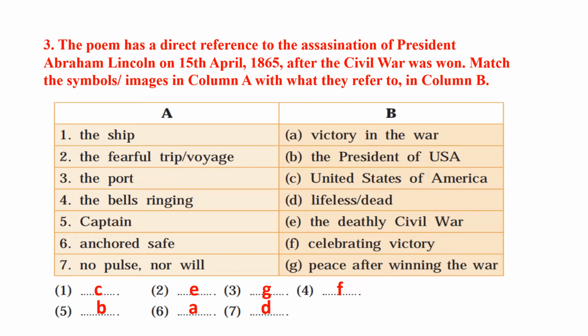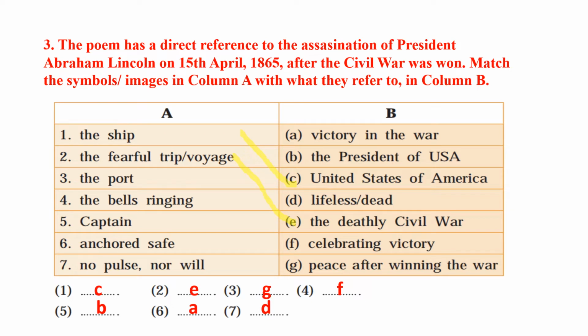Number 1, the ship: C, United States of America. Number 2, the fearful trip: E, the deadly civil war.